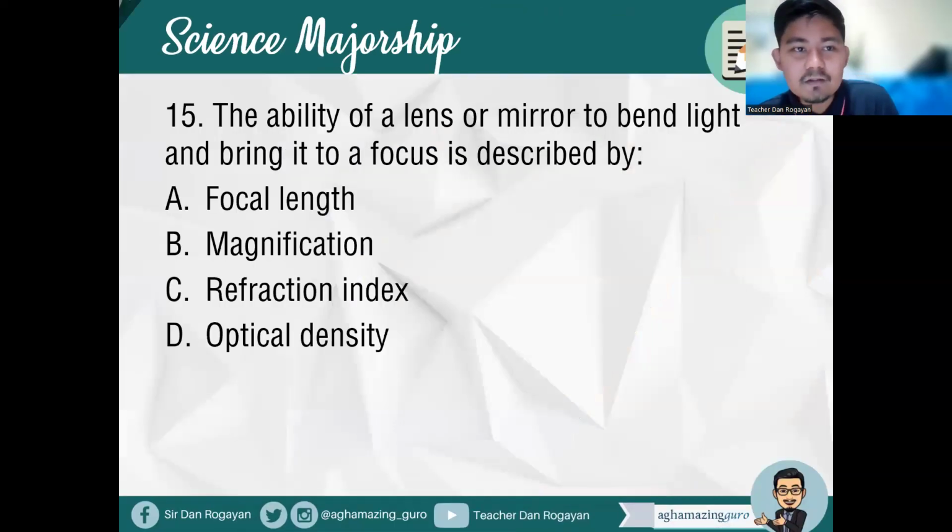Okay. Item number 15, last number, the ability of a lens or mirror to bend light and bring it to a focus is described by A, focal length, B, magnification, C, refraction index, or letter D, optical density. So what's the ability of a lens or mirror to bend light and bring it to a focus? So what is that? Future LPT top notchers.